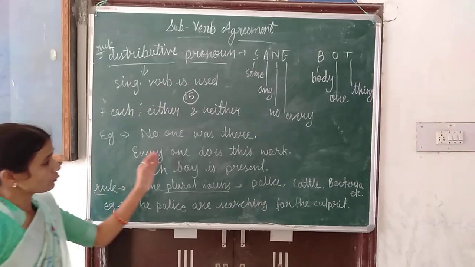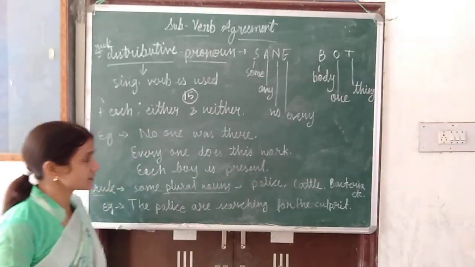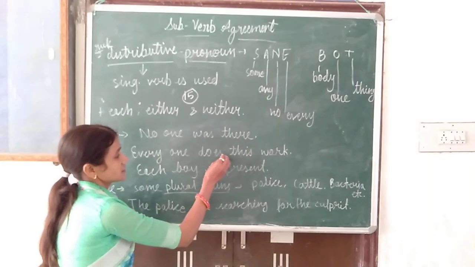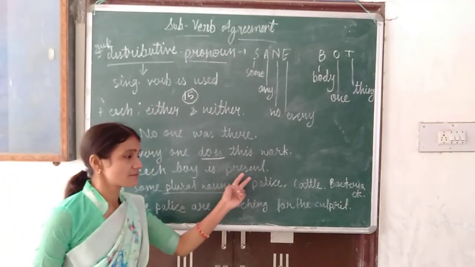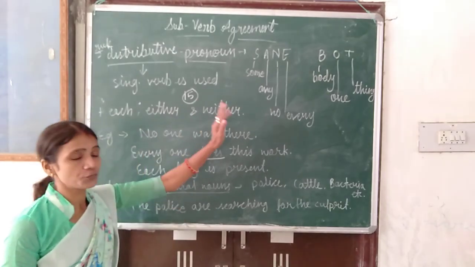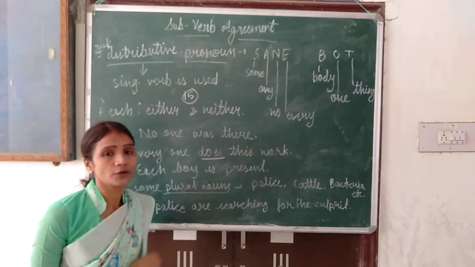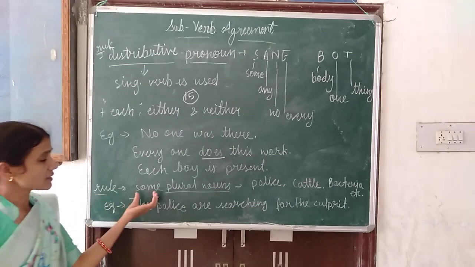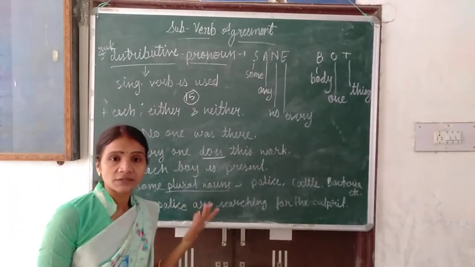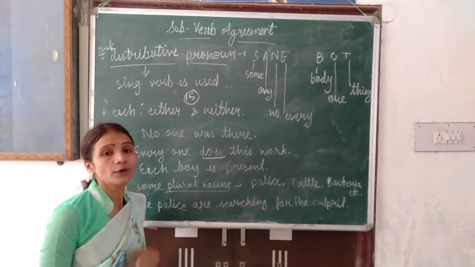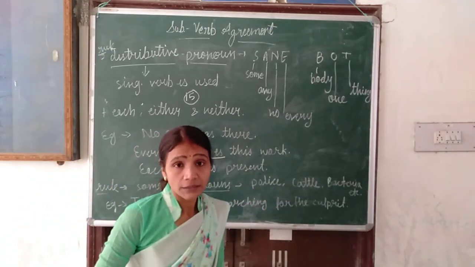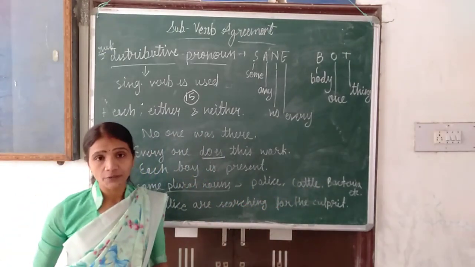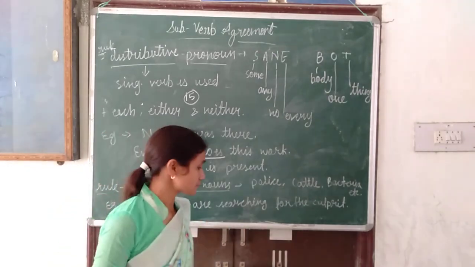Next is everyone does this work. Does is the singular. Each boy is present. So with distributive pronoun always we use singular verb. Then the next rule is some plural nouns. Some nouns, they are already in the plural form, like this: police, cattle, bacteria, alimony, poultry, vermin, these etc.